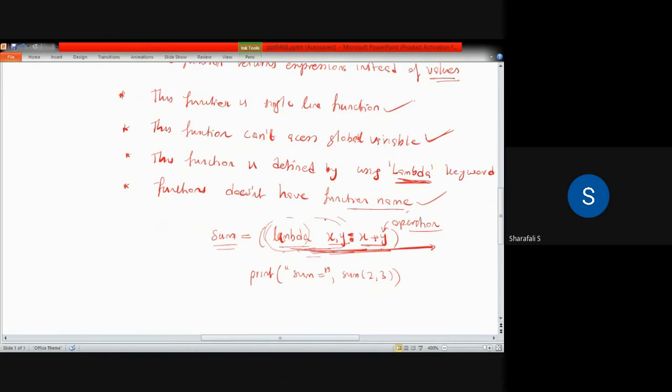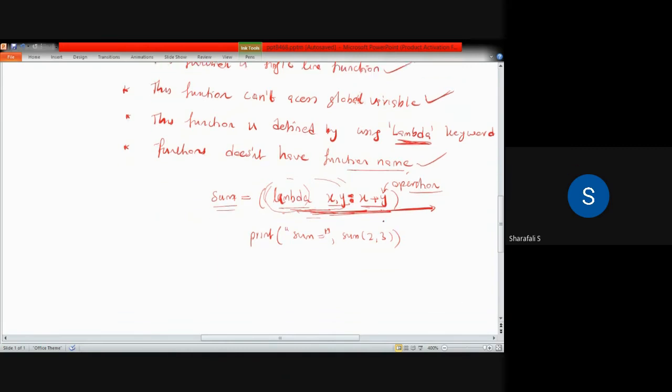So this also we use in Python, and these are the important features of this particular lambda function. All the variables are given operations, everything is in a single line. So we can also reduce the number of lines, the number of instructions, by using the lambda function.